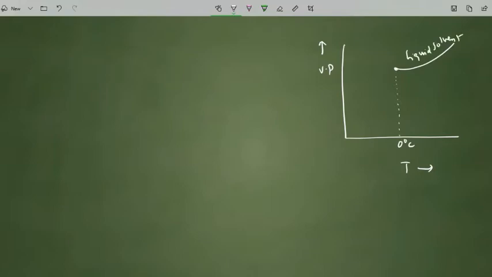In the liquid solvent observation, what happened? The vapor pressure along the y-axis is noticed, that is 1 atmosphere. After some time, that point is reduced to some other point here, and it is going like this, increasing, and this is along the x-axis. I have noticed that is the freezing point of solution.